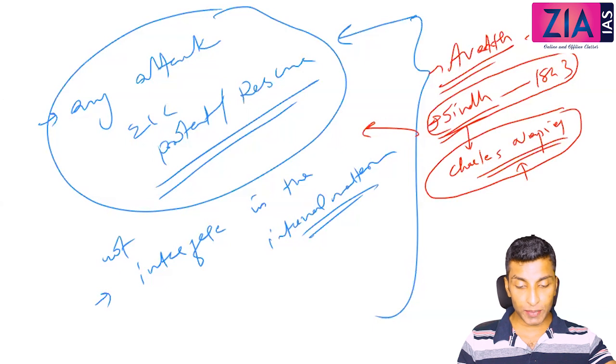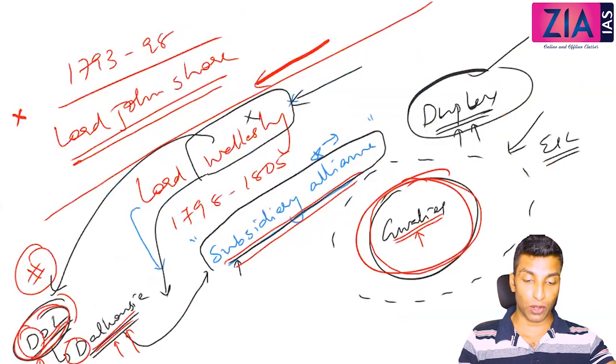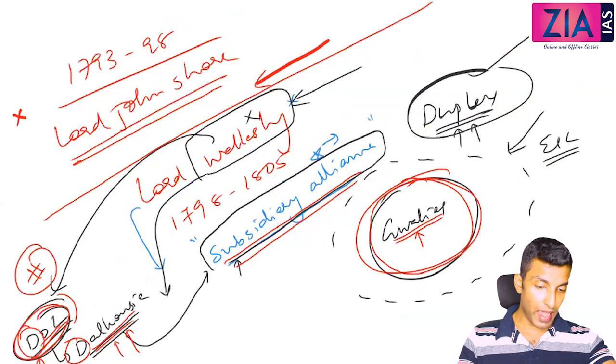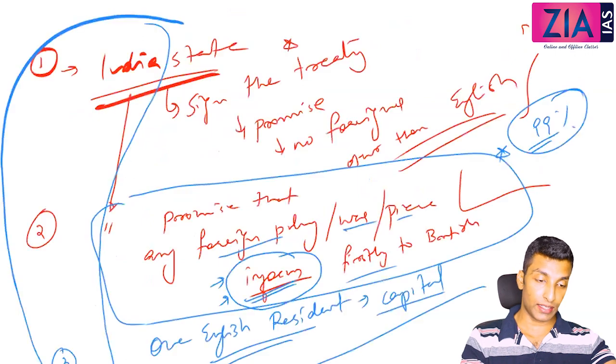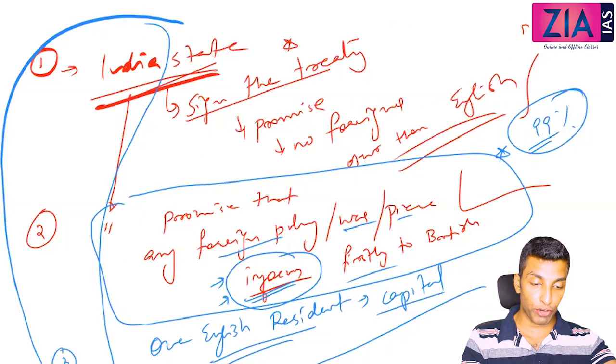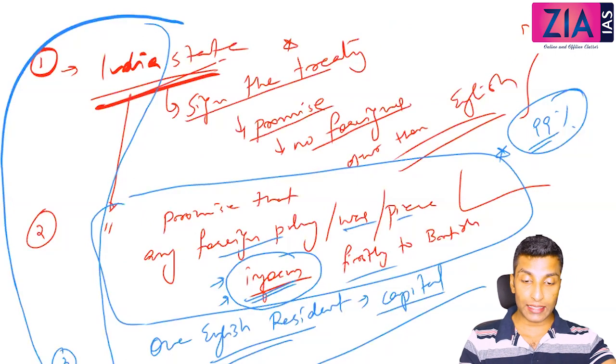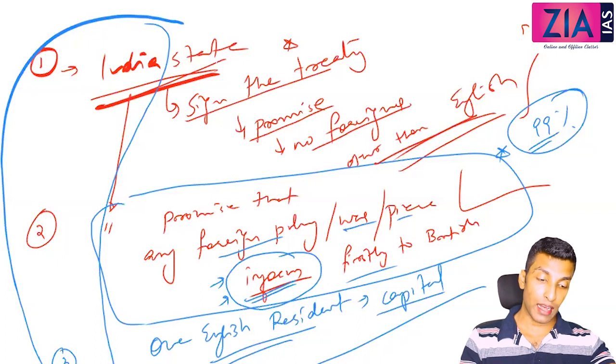Subsidiary alliance means it's just military help. If the local king is facing some threats, the British will support them in terms of army, and the army will be fed or taken care of by the local king, the expenditure of the army. But Wellesley made some changes. So what are the changes Wellesley made? The Indian state who signed the treaty have to promise that no foreigner other than English would be there in the army.